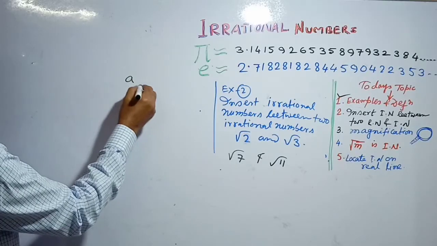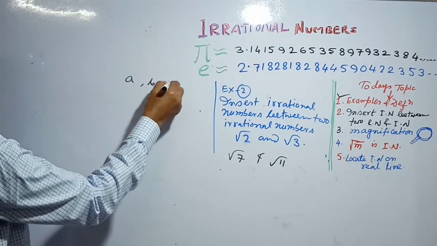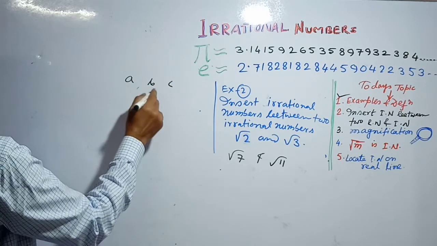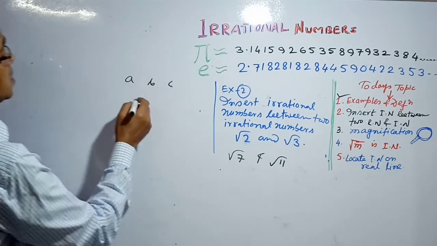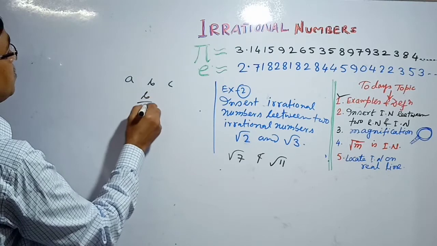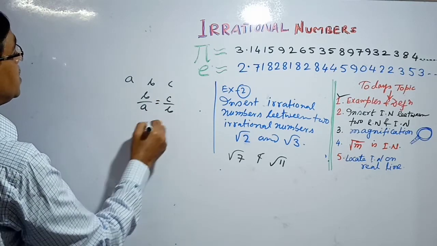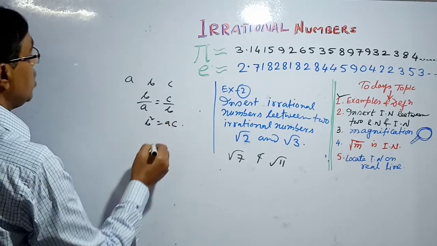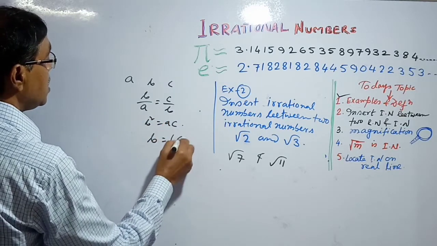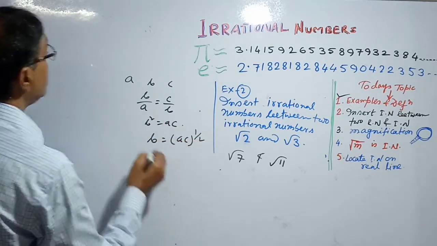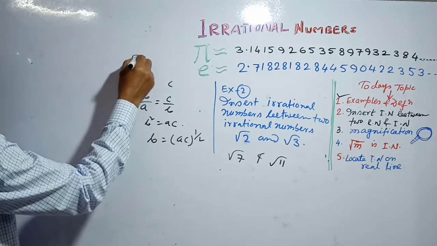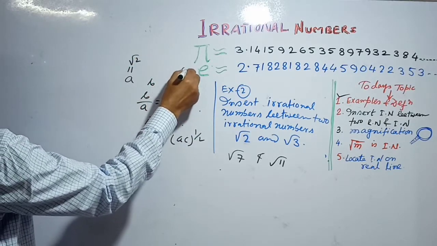Now if A, B, C are 3 numbers in proportion, then B by A equals C by B, that is B square equals AC. We apply, that is B equals AC to the power half. Now A is equal to root 2 and C is equal to root 3.